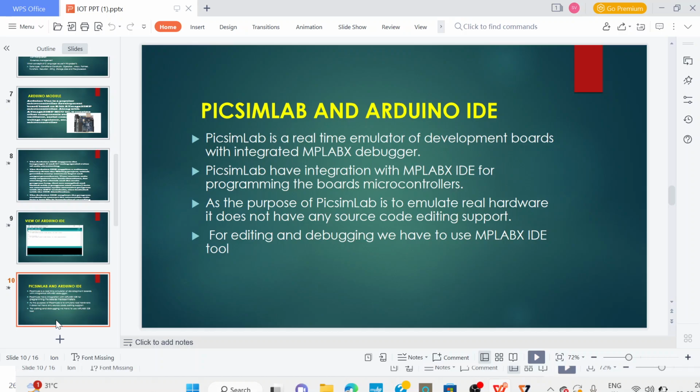Almost all of the IoT projects will be performed using PixsimLab and the Arduino board. These are the two major components that we use in any IoT project.